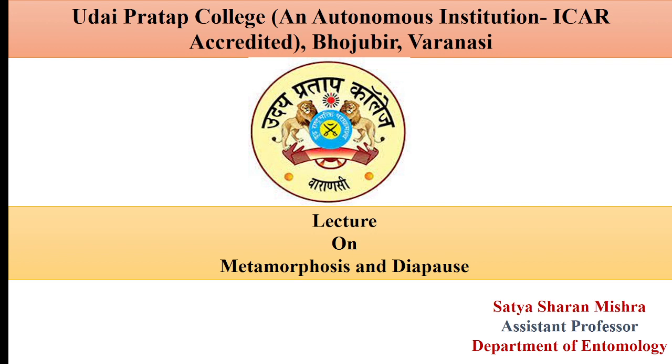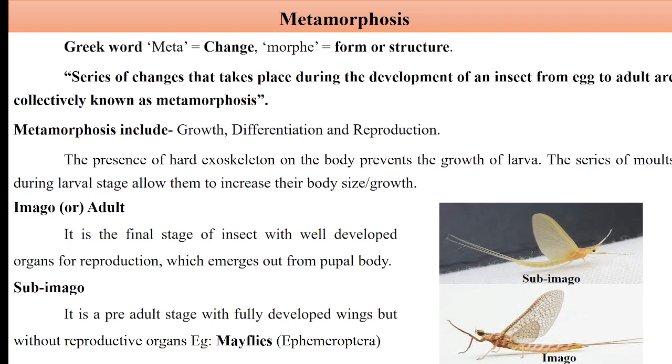So in this lecture, I am going to cover metamorphosis and diapause in insects. So first is metamorphosis. This word metamorphosis is derived from the Greek words meta, meaning change, and morphe, meaning form or structure. So metamorphosis is the change in form or structure, literally meaning change in structure or form.